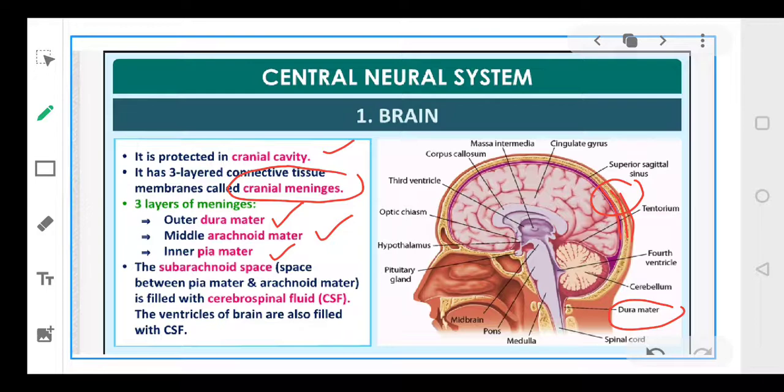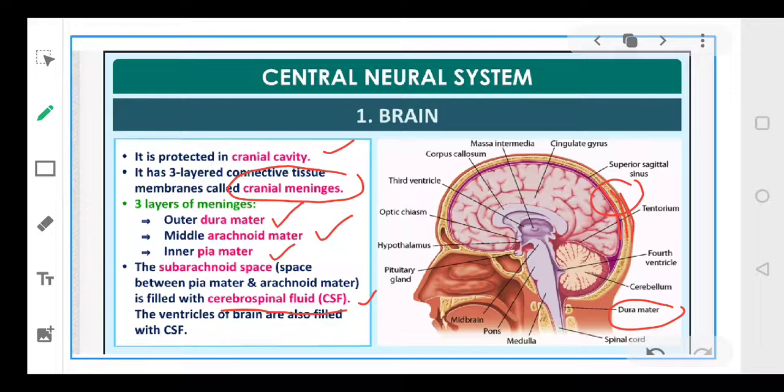And in between these three layers, there is a fluid present, and that fluid is called cerebrospinal fluid. So between the arachnoid, pia mater and dura mater, there is a fluid called cerebrospinal fluid.